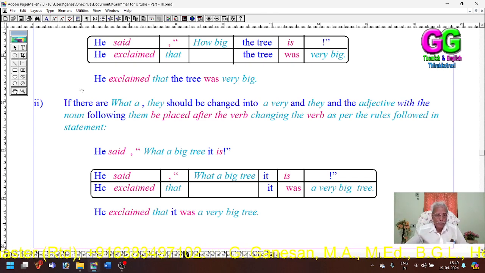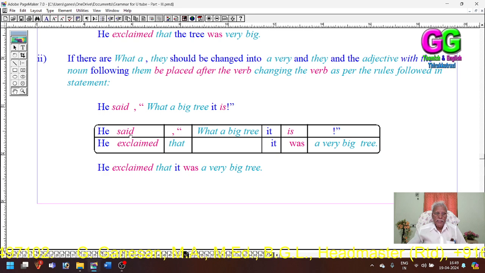You see, he said, "What a big tree it is!" Said becomes exclaimed, with the conjunction that. What a has been changed into a very, so a very big tree is placed after the verb.